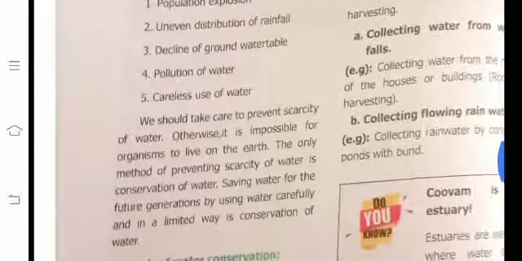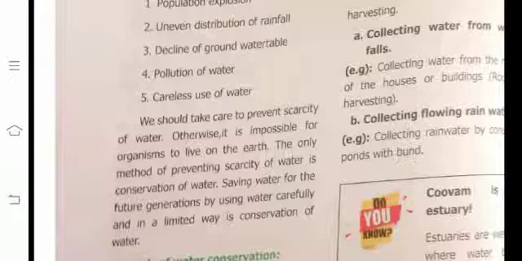We should take care to prevent scarcity of water, otherwise it is not possible for organisms to live on the earth. The only method of preventing scarcity of water is conservation of water, saving water for the future generation by using water carefully and in a limited way. You use water in school, at home, wherever you go, use water properly.